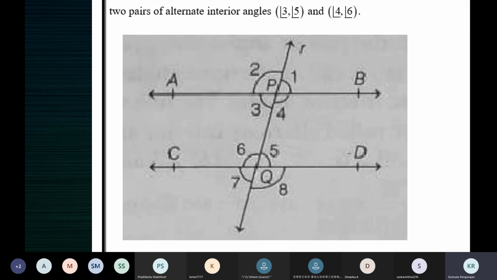That means the alternate interior angles are equal. They are already alternate interior angles, because two lines are cut by a transversal and they are parallel lines. By their position, they are already alternate interior angles. We are just proving they're equal. Even before you prove angle 3 is equal to angle 5, they are already alternate interior angles. You're only proving they are equal when the lines are parallel.